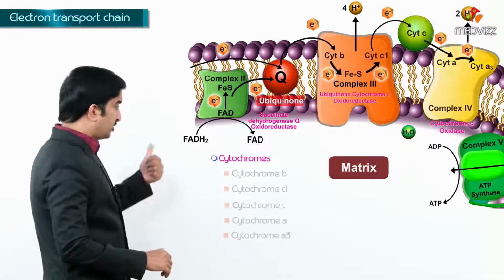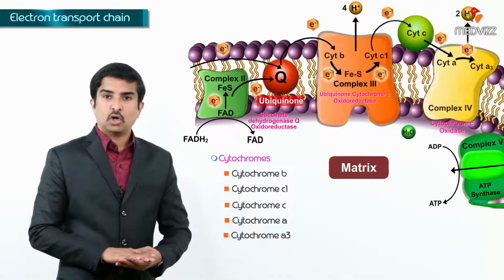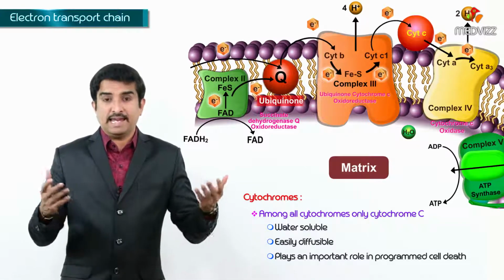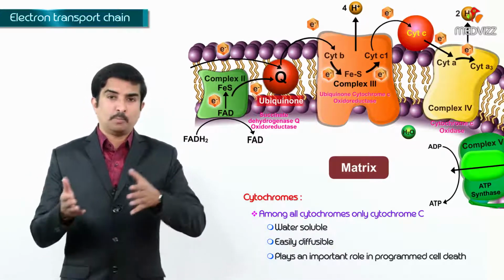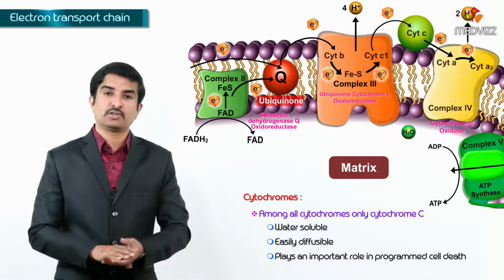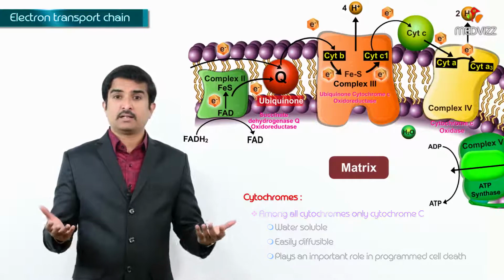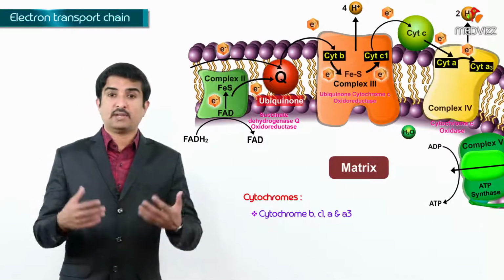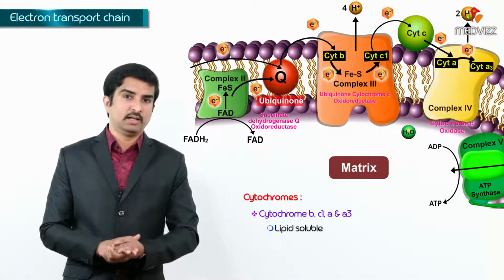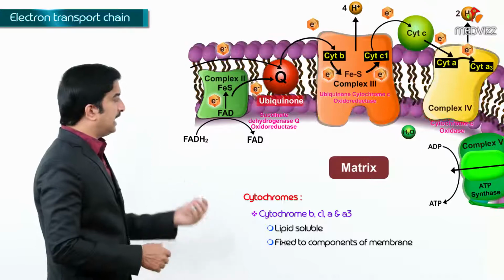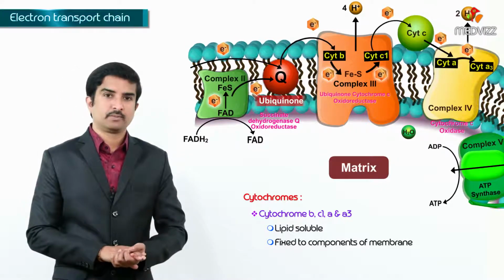Among the cytochromes listed here, only cytochrome C is water soluble, which means it is easily diffusible, and it also plays an important role in programmed cell death, also called apoptosis. Whereas the other cytochromes, which are B, C1, A as well as A3, are lipid soluble and therefore are fixed to the components of the inner mitochondrial membrane.